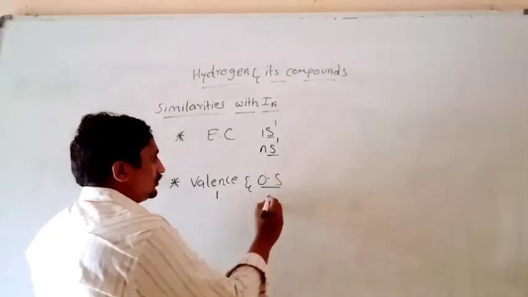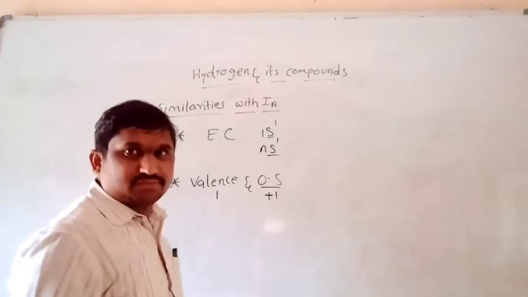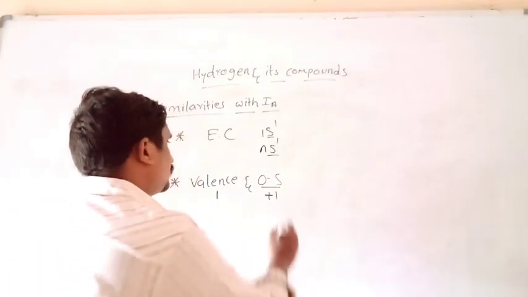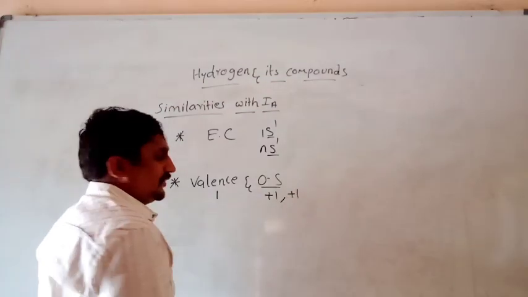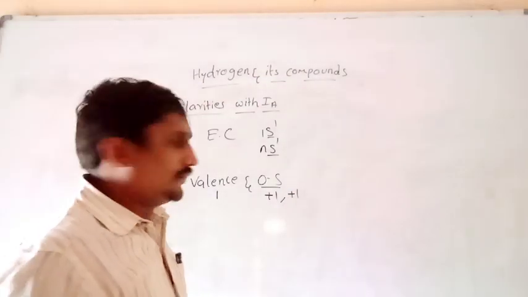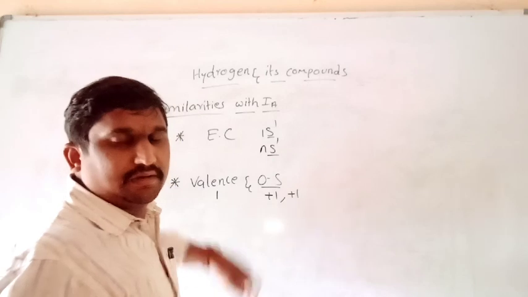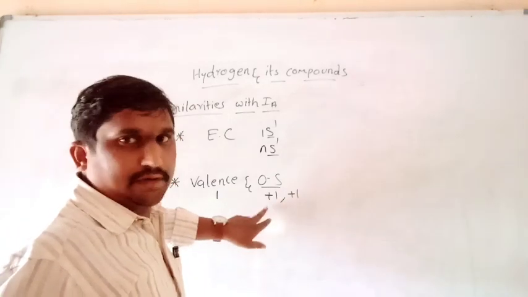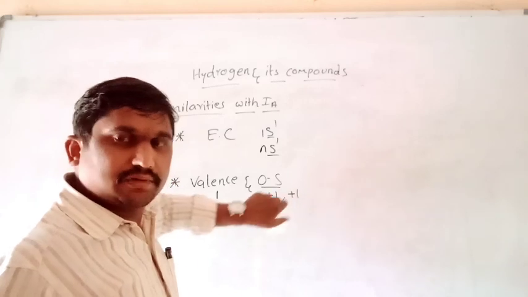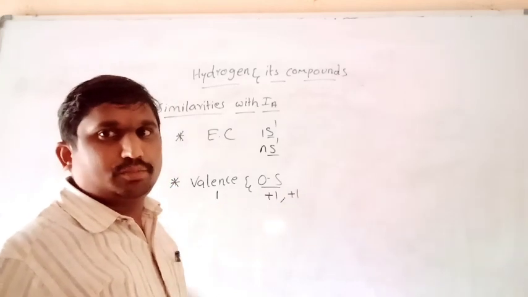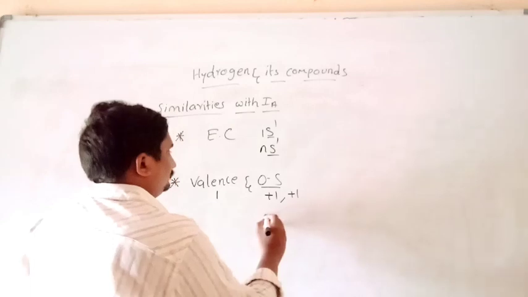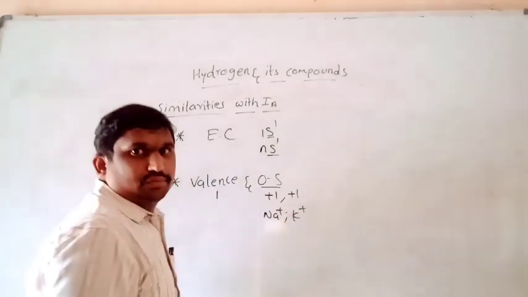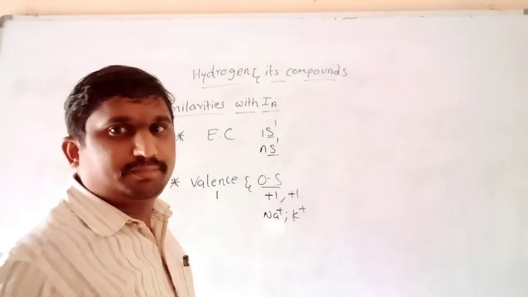Next, hydrogen can show an oxidation state of +1. In the same manner, all the first group elements also show an oxidation state of +1. It is also a similarity, we can say. In the second similarity between hydrogen and first group elements, hydrogen can show an oxidation state of +1. In the same way, all the first group elements like sodium, Na+, K+, are also showing an oxidation state of +1.